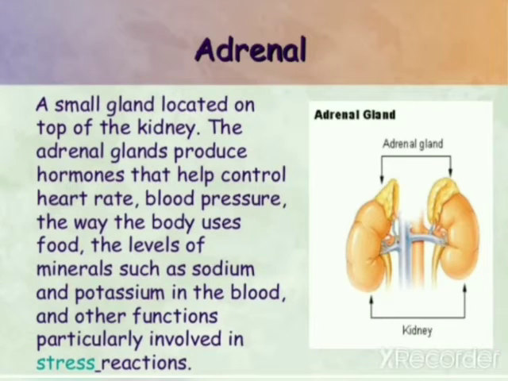Now the next gland is the adrenal gland, a small gland located on top of the kidney. The adrenal gland produces hormones that help control heart rate, blood pressure, the way the body uses food, the level of minerals such as sodium and potassium in the body, and other functions particularly involved in stress reactions.